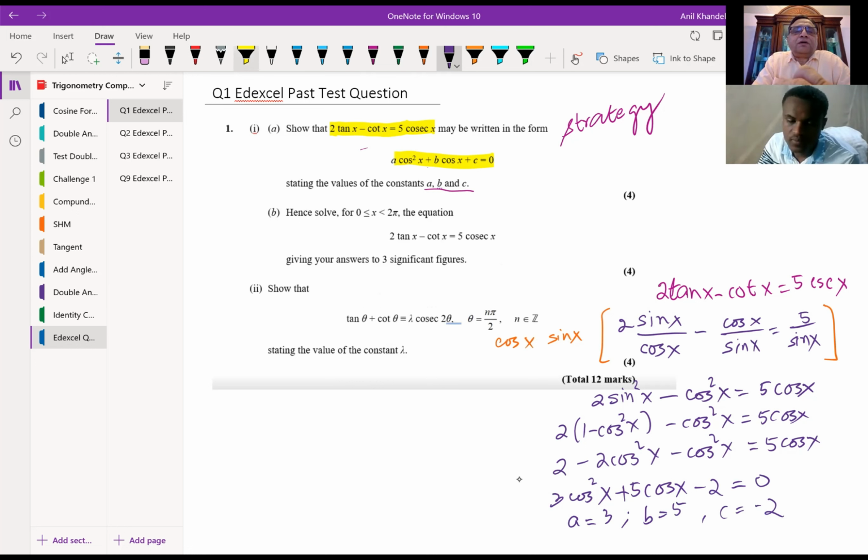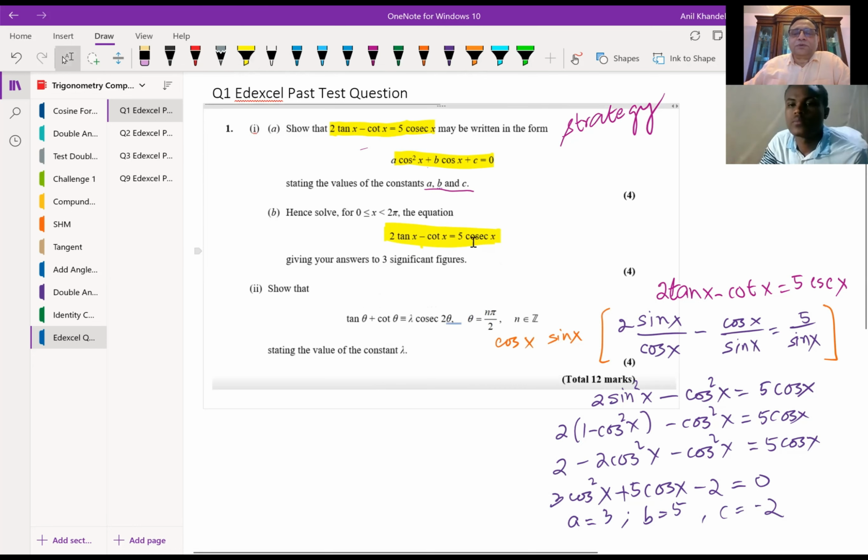Now in the second part, we are not able to use this equation because they have put minus cotangent x in between, right? So we'll have to redo all this. But now you understand the concept, correct? So we will erase this for now, and then we'll work on the second part. Is it okay?